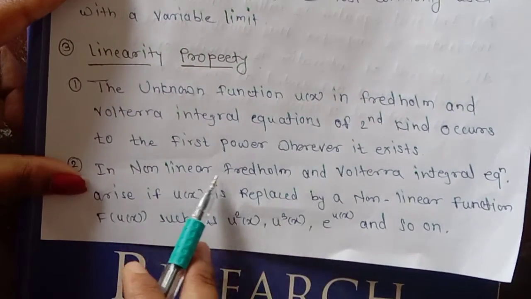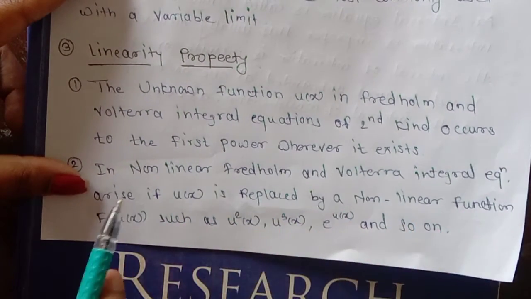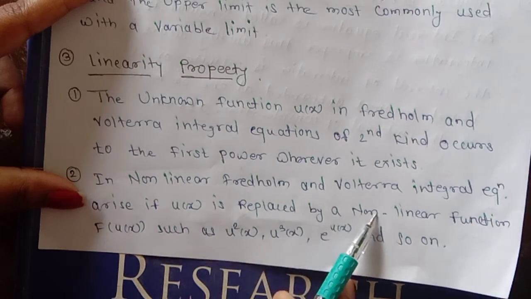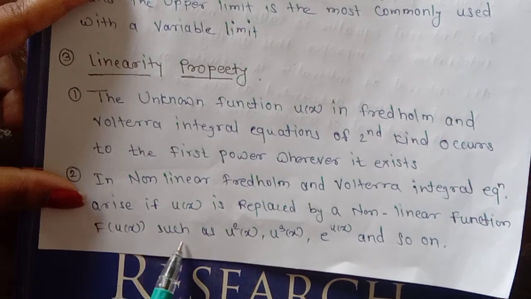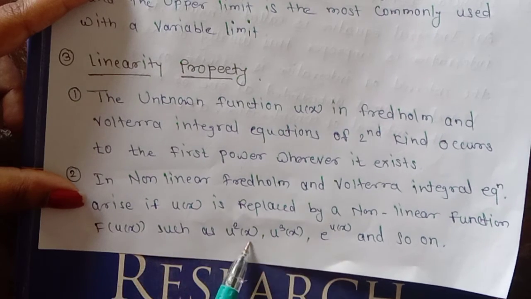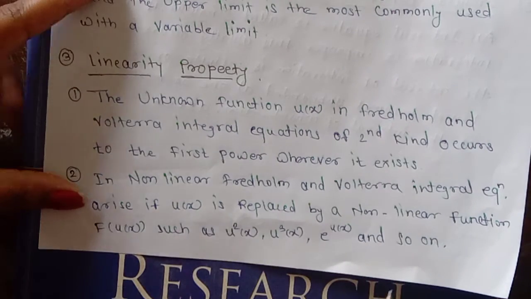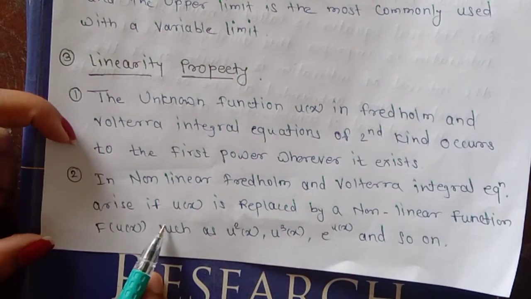Non-linear Fredholm and Volterra integral equations arise if u of x is replaced by a non-linear function f of u of x, such as u square x, u cube x, e raised to u of x, and so on. So what is the non-linear concept? It is the opposite of linear.